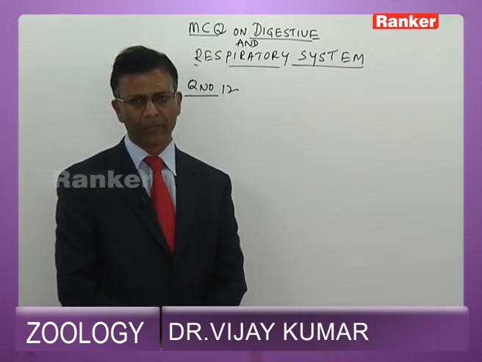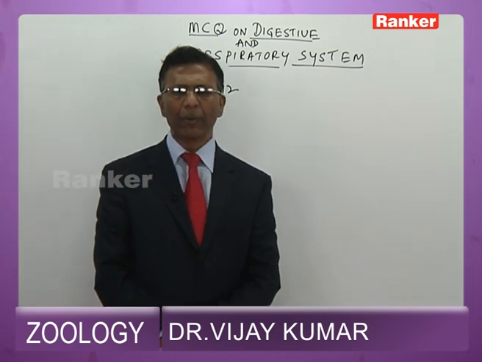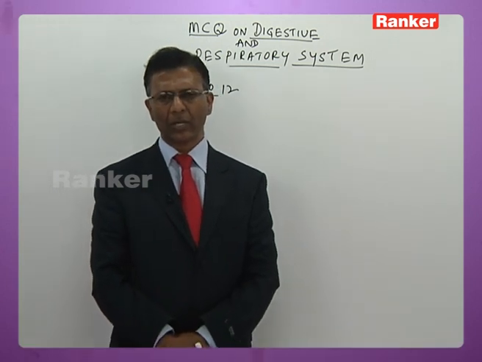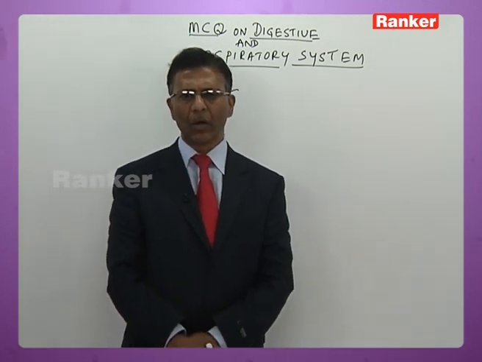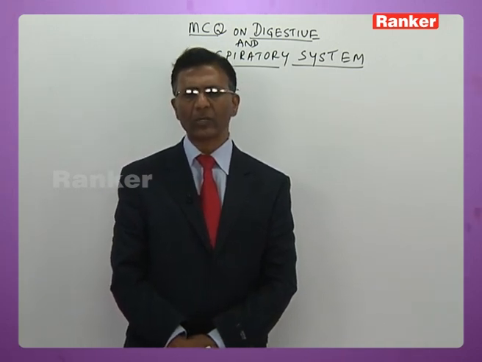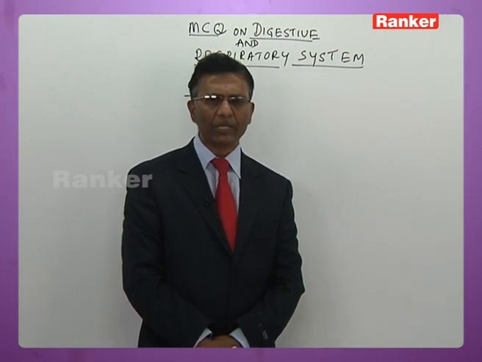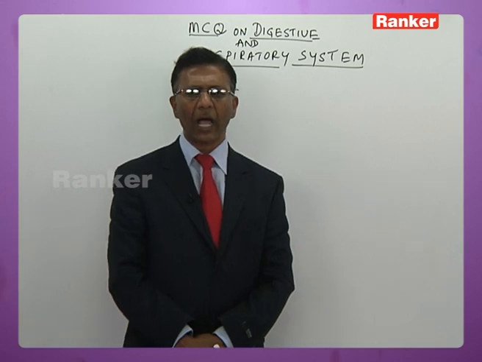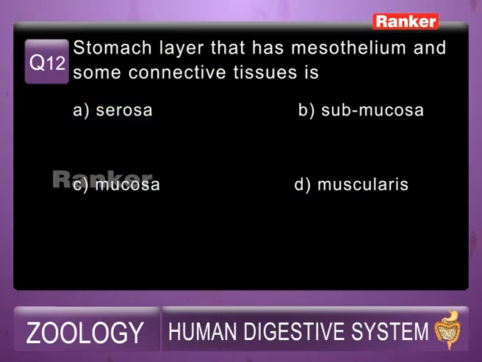called endothelium. I shall repeat once again. Simple squamous epithelium that lines the blood vessels is endothelium, and that of visceral organs is called mesothelium. So among these options, which one is made up of simple squamous epithelium? A. serosa. Serosa is made up of simple squamous epithelium, which is also called splanchnic layer or visceral layer or peritoneal layer. So for the 12th question, answer is A, serosa.